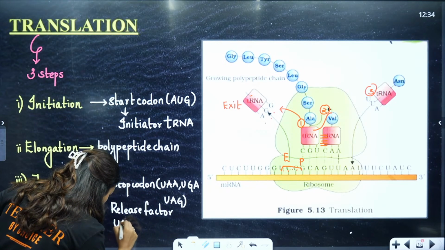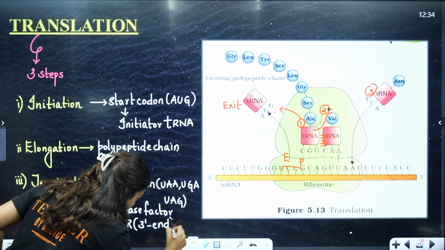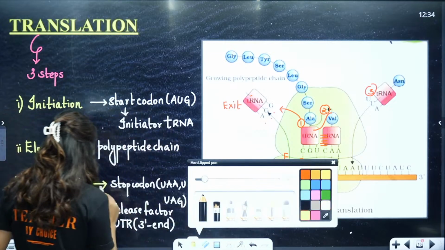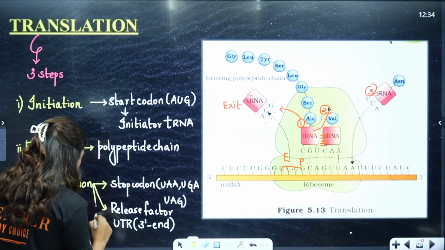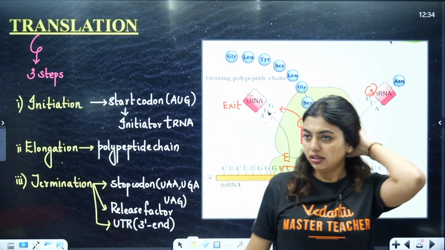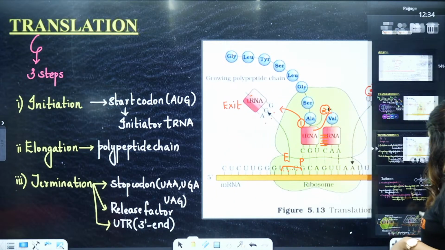And you will also have UTRs, which are present in the 3' end. Okay, you will see them, which are present in the 3' end. Clear? So this is important. Okay, what happens in all the three processes. I hope this is clear. Yes? Awesome. So I will be stopping the class right here.